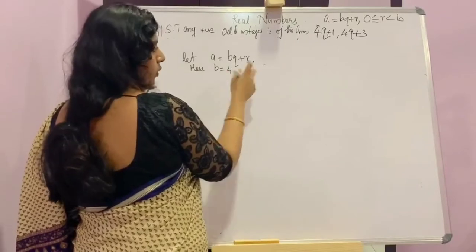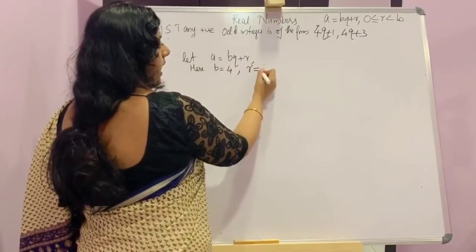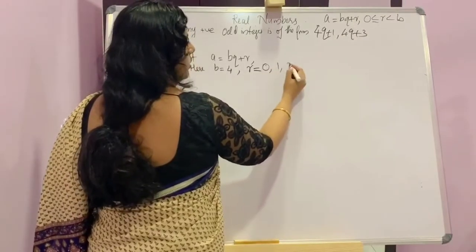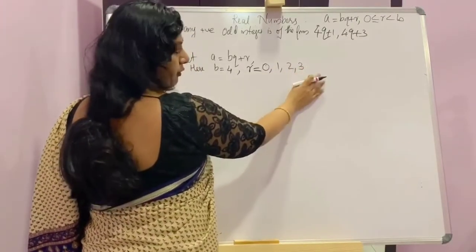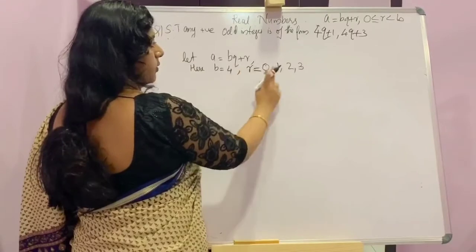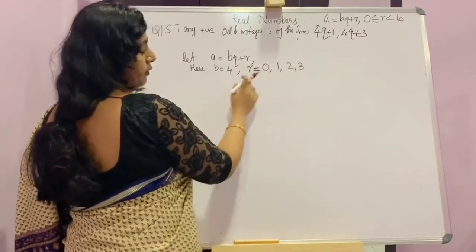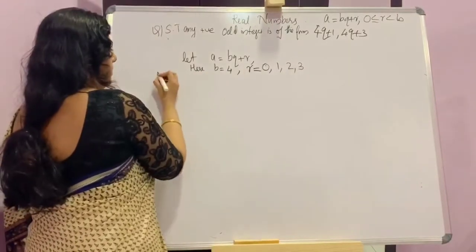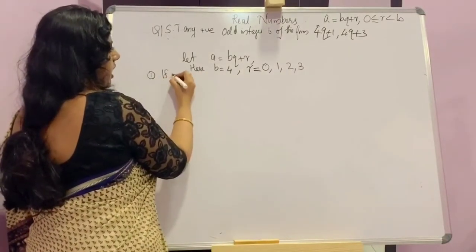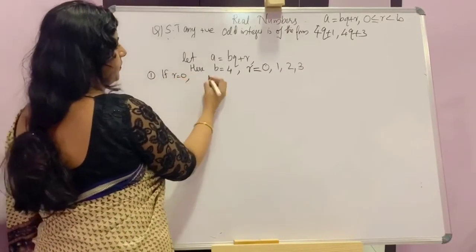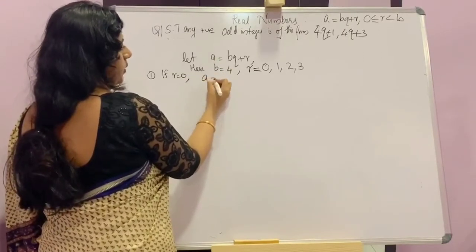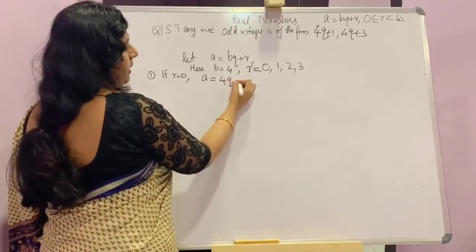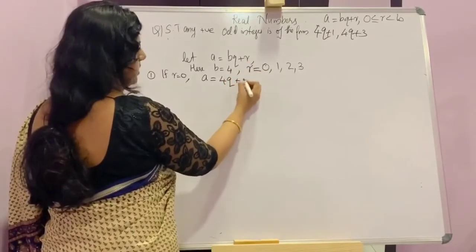If b is 4, then r can have values 0, 1, 2 and 3. Not 4 because b is 4. So r can have values less than 4. Now 4 cases are there. First one, if r is equal to 0, then a is equal to bq plus r, that is 4q plus 0.